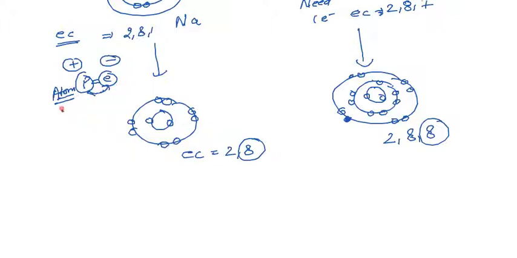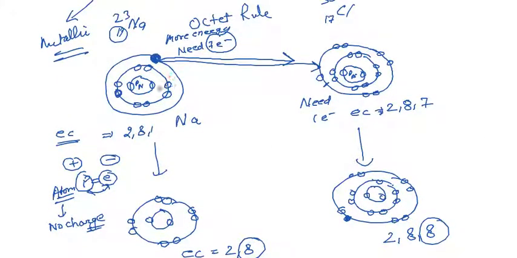That's why an atom has no charge. In this state, sodium has proton value 11 and electron value 11, so 11 positive and 11 negative cancel each other out, so there is no charge.